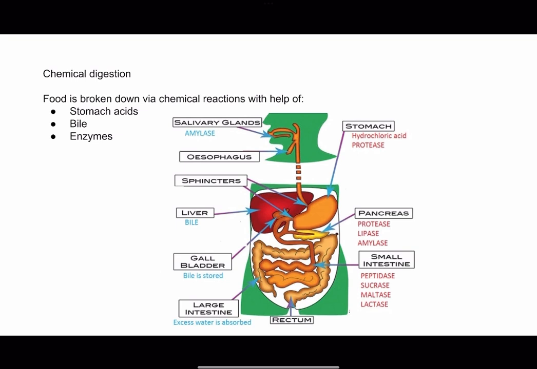Enzymes secreted by the salivary glands, stomach, pancreas, and small intestine play a crucial role in chemical digestion by breaking down proteins, carbohydrates, and fats into their constituent building blocks. The breakdown enables the body to absorb and utilize these nutrients for energy production, growth, and maintenance of bodily functions. Chemical digestion complements mechanical digestion and is essential for the complete breakdown and absorption of nutrients.